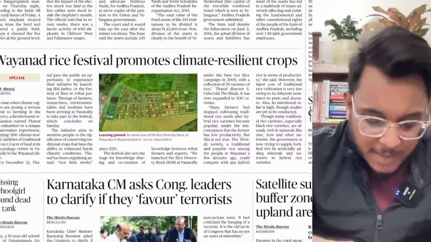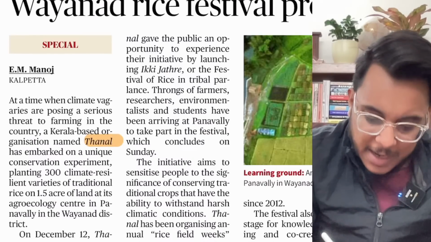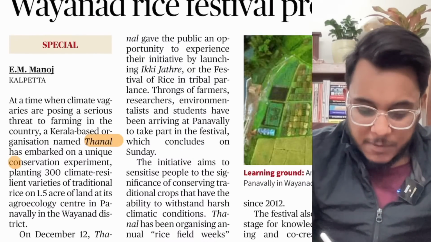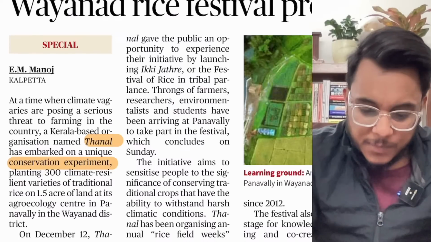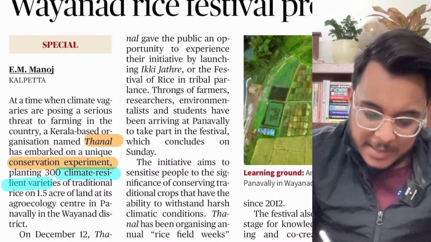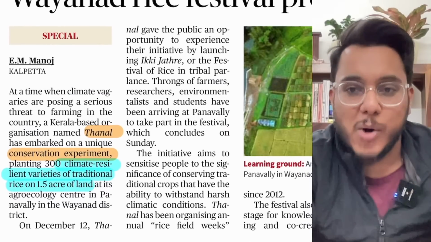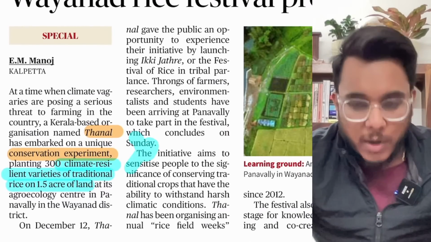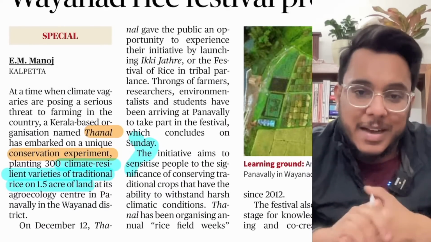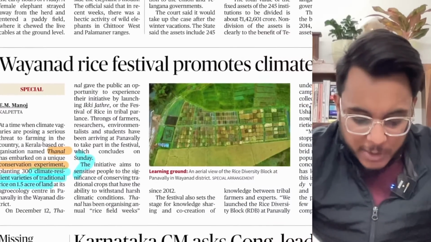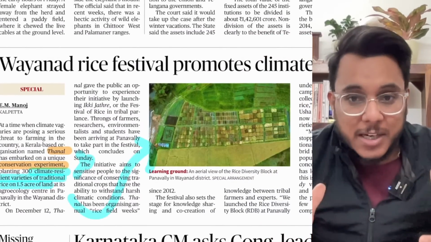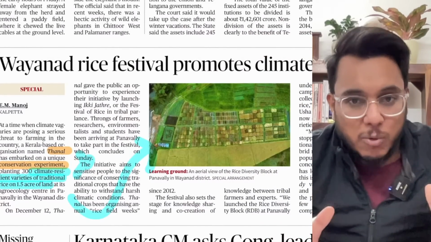Now, what has happened? One Kerala based organization by the name of Thanal has carried out a conservation experiment where 300 climate resilient varieties of traditional rice have been planted on 1.5 acre of land. Now these details are not important, how much land, how many varieties, but what they are doing with this particular experiment is to showcase the diversity of the rice that is there nowadays.